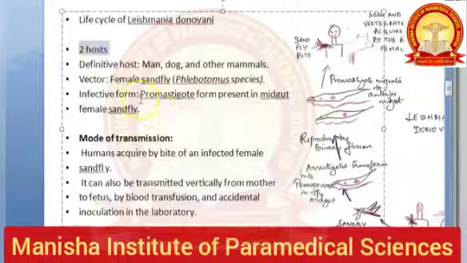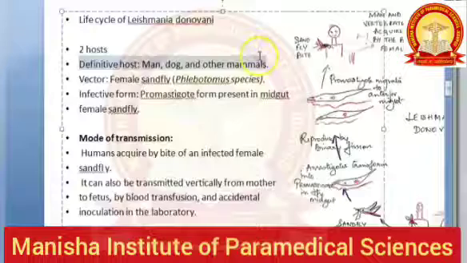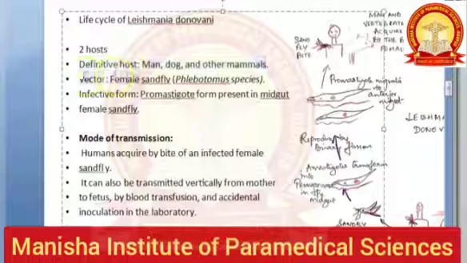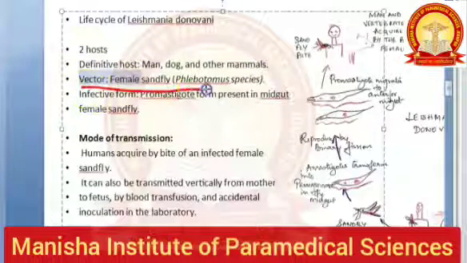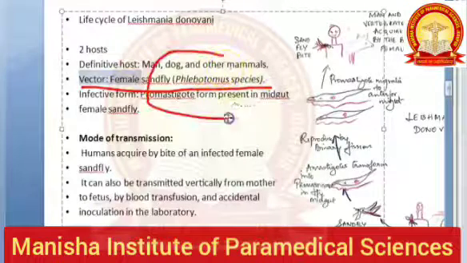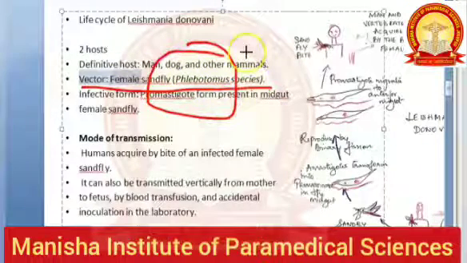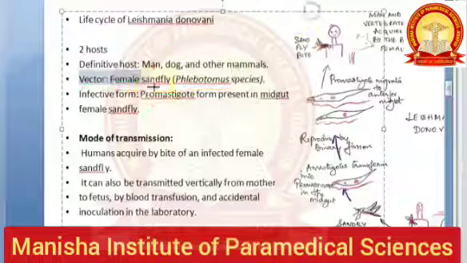You already know this, man and sandfly, correct? So two hosts, you already know this. Then which is the definitive host? Man, dog, other vertebrate hosts are there. Which is the vector? This is a vector-borne disease, you know, the female sandfly, Phlebotomus. Remember, this is the Phlebotomus species.